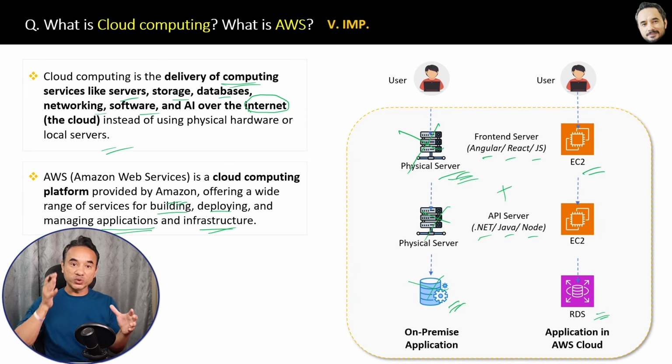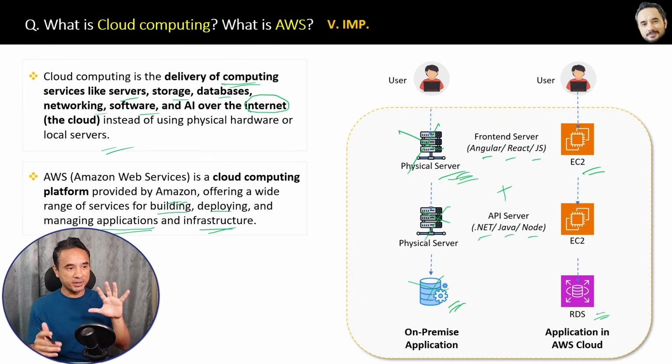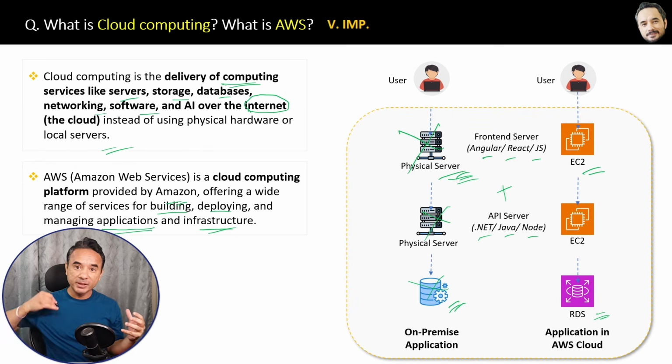You just have to use them via internet. And your company does not have to maintain physical on-premise servers now. So this is one advantage of AWS, that your company does not have to maintain the servers. But there are many more advantages of AWS, and that's exactly what I will explain in the upcoming questions.